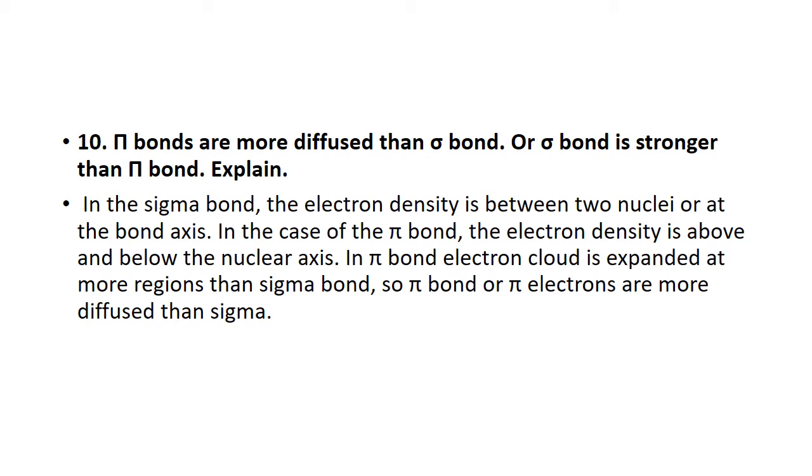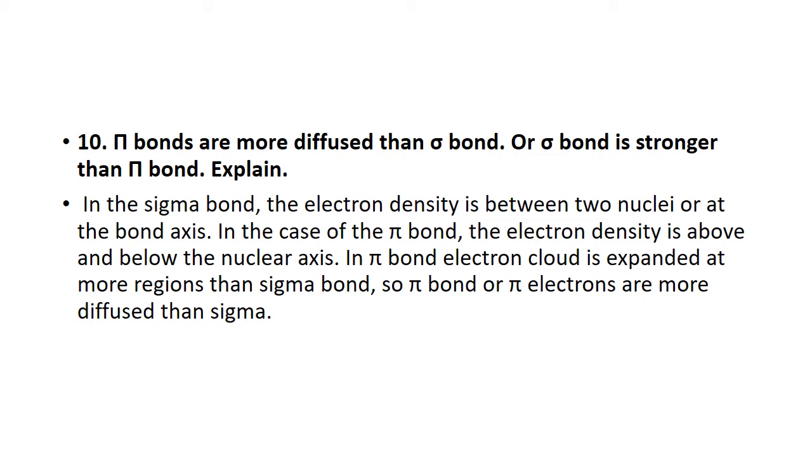Explain, in the sigma bond, what happened? The electron density is between the two nuclei, very strong between the two nuclei at the bond axis. In the case of the pi bond, electron density lies above and below the nuclear axis. So in the pi bond, the cloud is expanded. It is more diffused, right? And it occupies more space than the sigma bond.